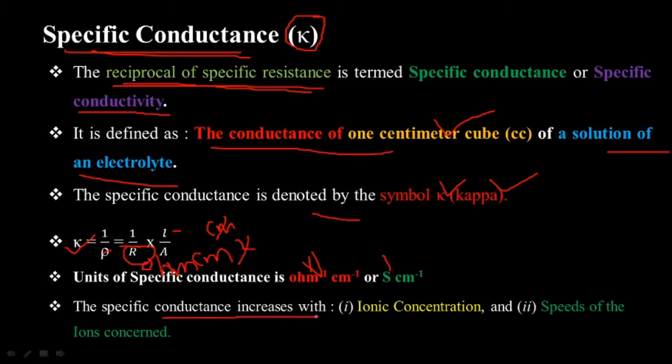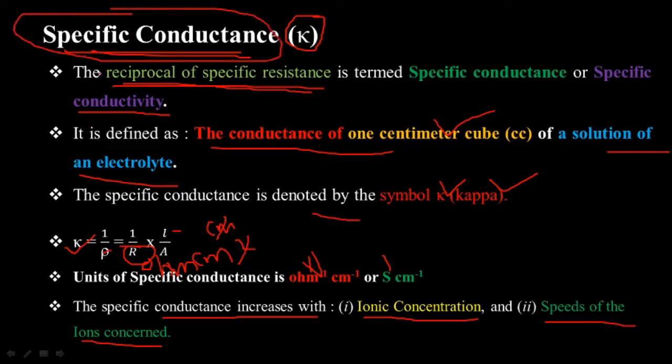The specific conductance increases when the ionic concentration of the electrolytic solution increases, and with the speed of the ions concerned. That is, if the speed increases, specific conductance increases; if speed decreases, specific conductance decreases. So this is all about the specific conductance. Simply, specific conductance is the reciprocal of specific resistance, or the conductance of 1 centimeter cube of a solution of an electrolyte. It is denoted by the symbol K. It is called kappa.